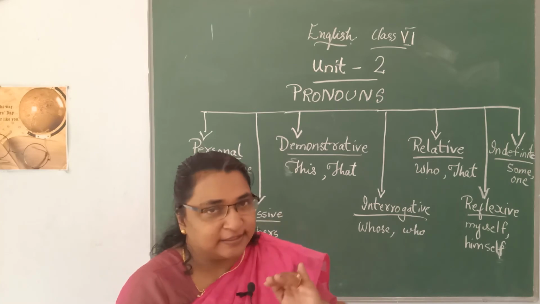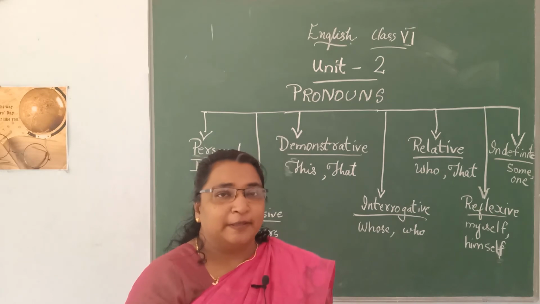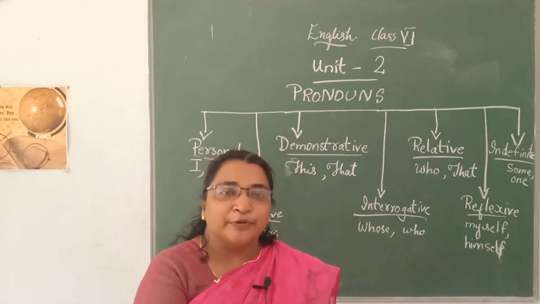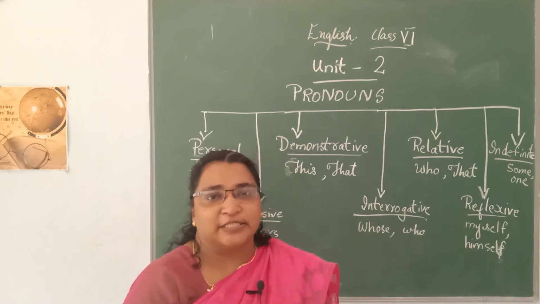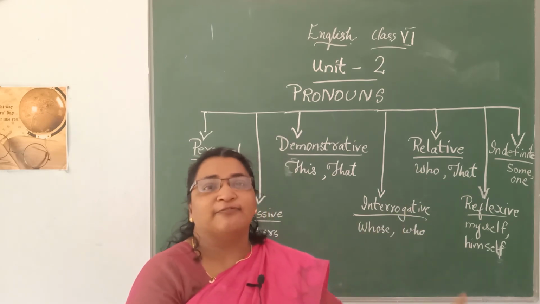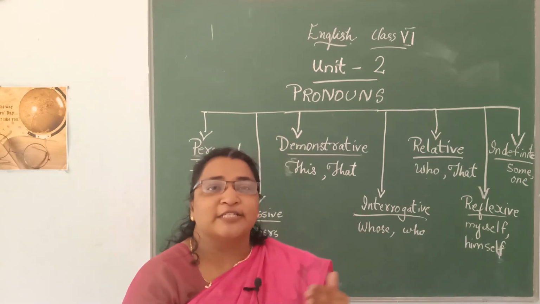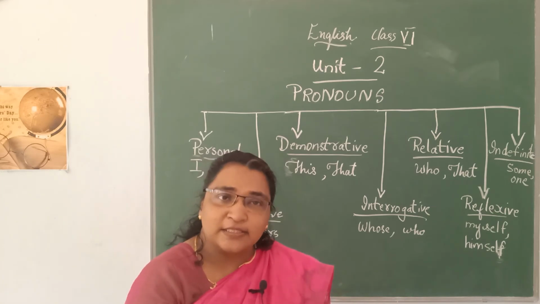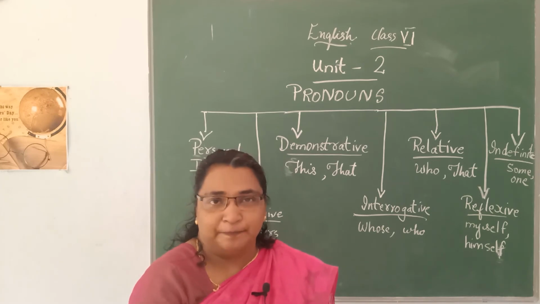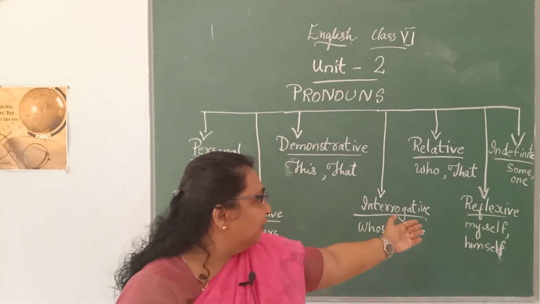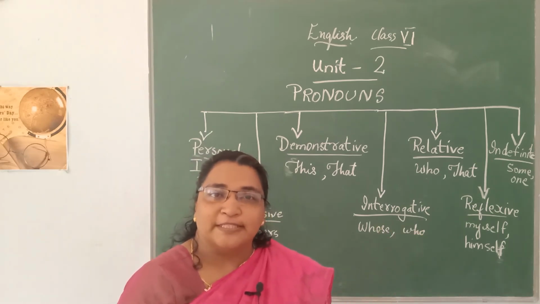Okay. Next comes the reflexive. We are reflexing something. Reflexive means I am doing some work and I am telling about that. So I myself did this work. She herself danced. Okay. Without the teacher, she herself managed to practice the dance. Next, he himself played football because nobody had come there. Alright. So, the reflexive pronoun is myself, himself, herself, themselves and all that.